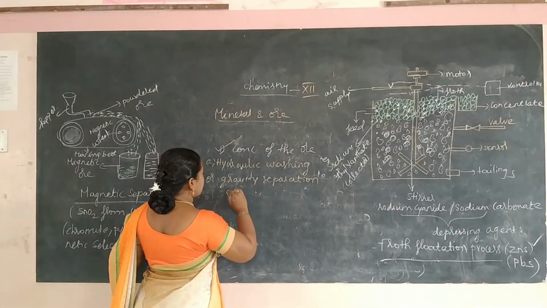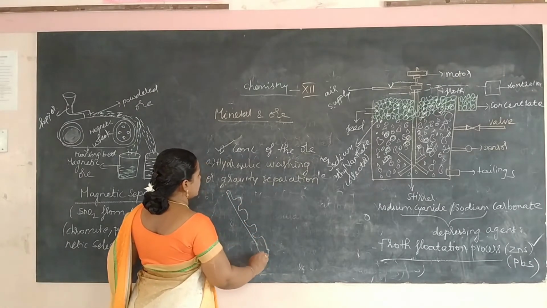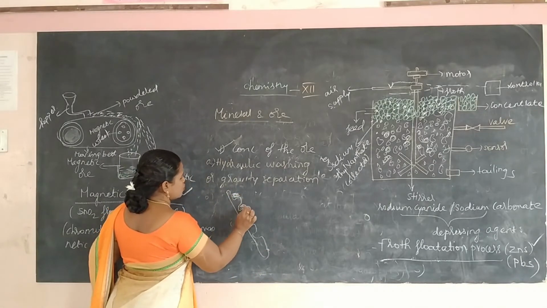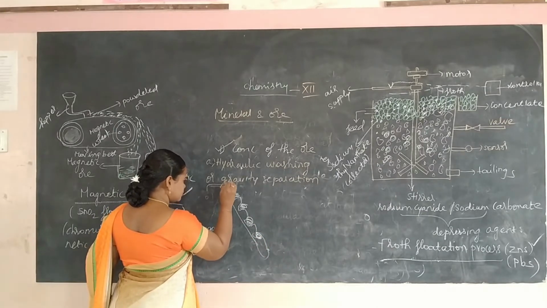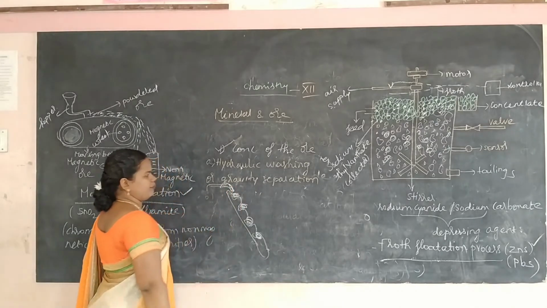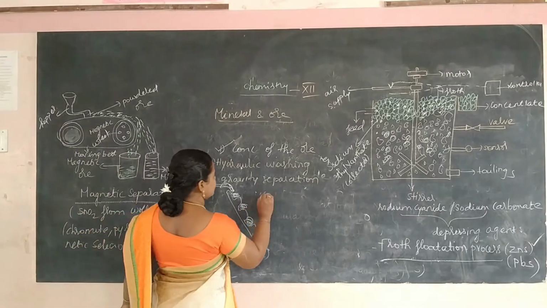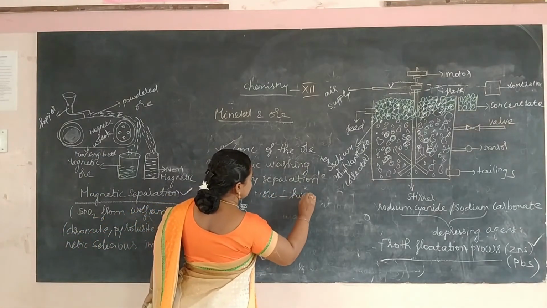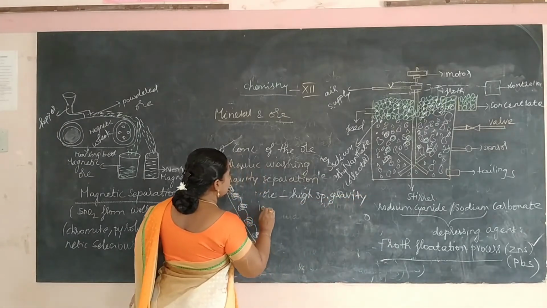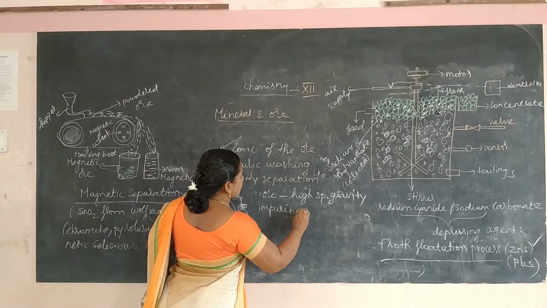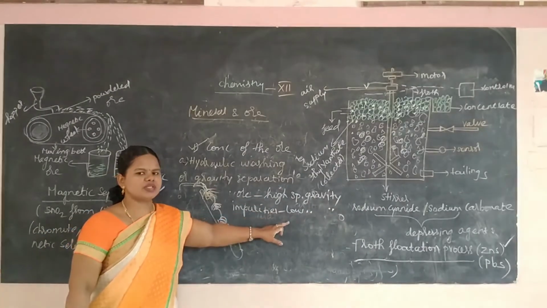That is the crushed ore particles. The crushed ore particles are placed in a sloping bed, and it is connected to a tap. And here the heavier ore particle will have high specific gravity, and the impurities will have low specific gravity.